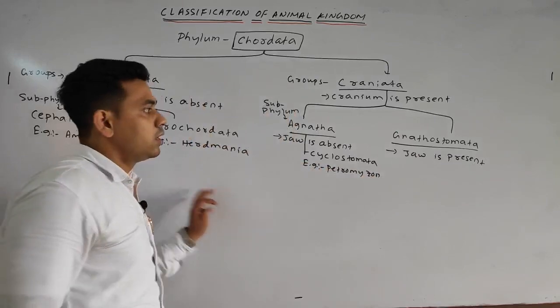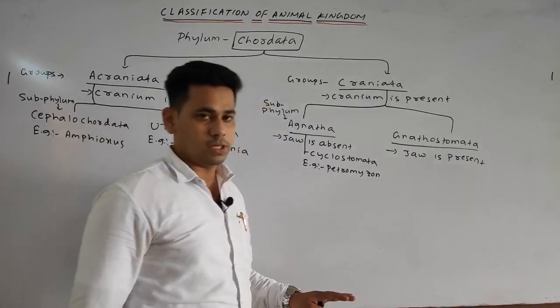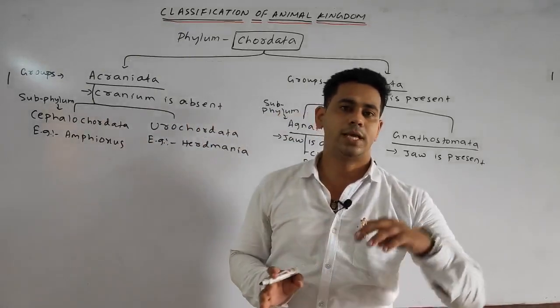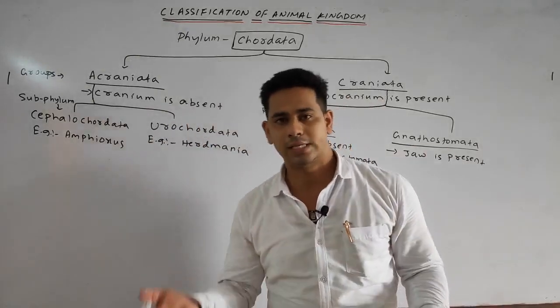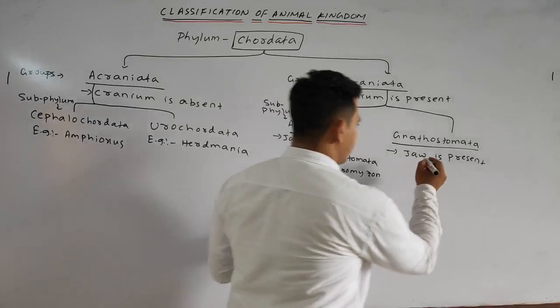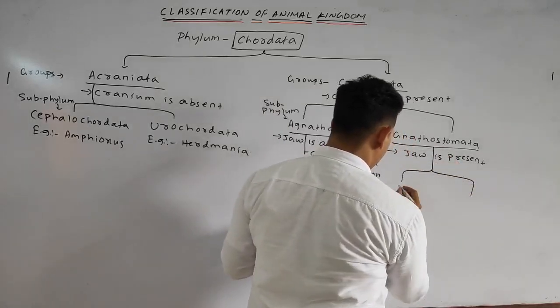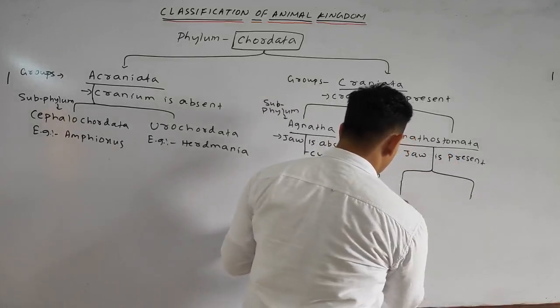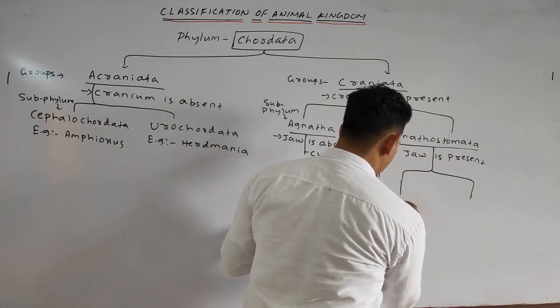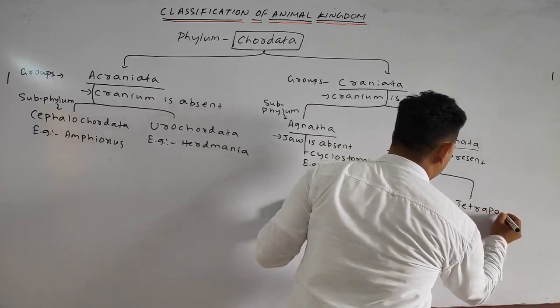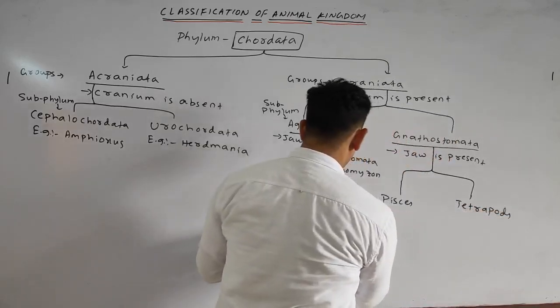Okay students, Gnathostomata is further divided into two superclass. One is your, we can say, the Pisces, other one we can say the tetrapods. These are your superclass.